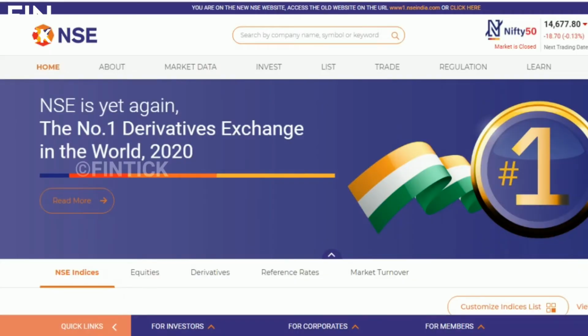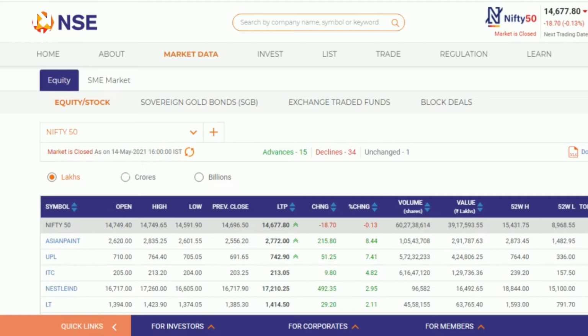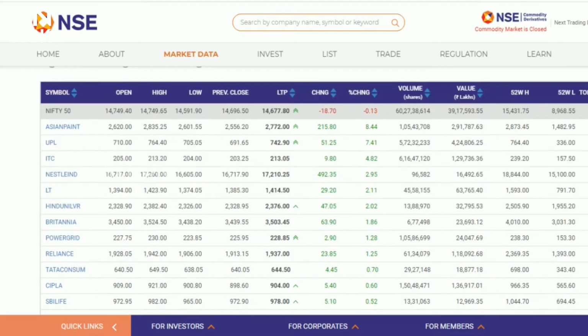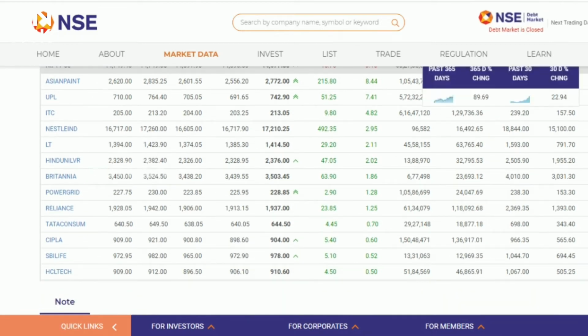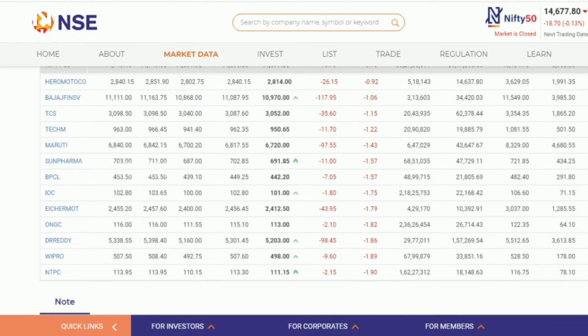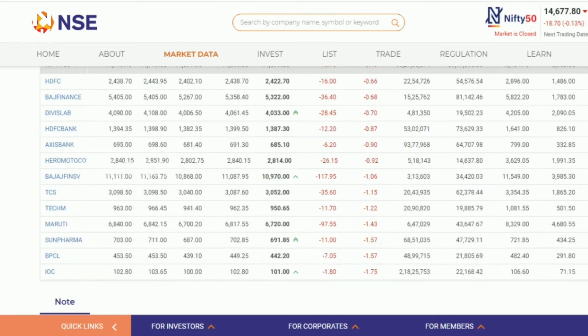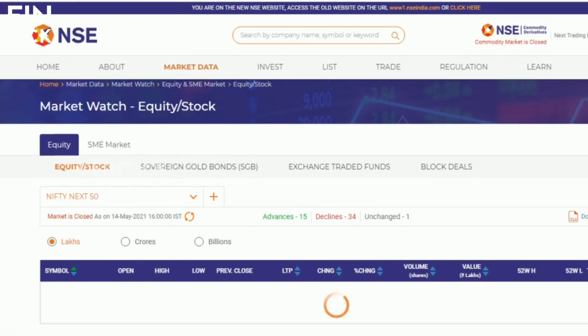Now I am going to show you these indices on the NSE website. On the NSE website, click Market Data at the top and select Equity and SME Market. Here you can see the Nifty 50 and the stocks that constitute Nifty 50. In Nifty 50, you can see some of the major stocks like Reliance, Asian Paints, Wipro, Infosys, TCS, like that. On this page, you can also see the details of other indices.